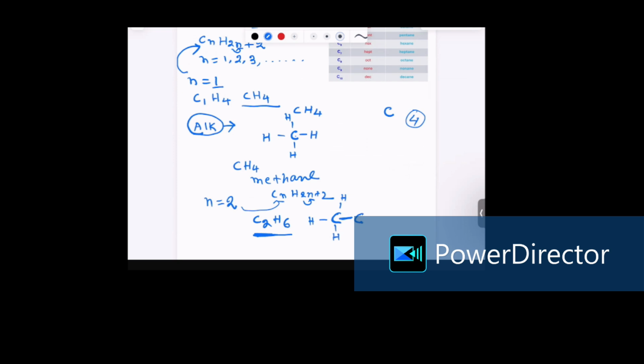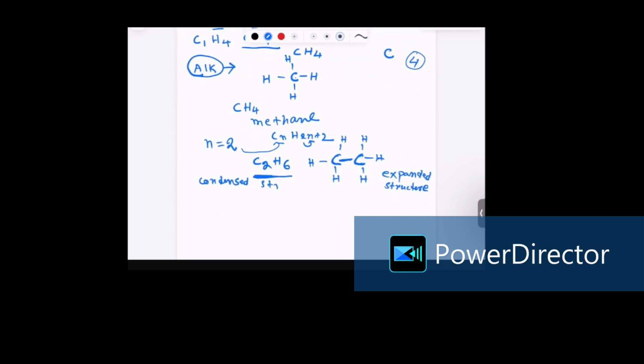For the next carbon, again it already has 1 bond. It needs 3 more bonds because altogether carbon needs 4 bonds. So 2 bond, 3 bond, 4 bond. So this is the structure of the second member of alkane. We call this the expanded structure. Why we call it the expanded structure is because we are indicating how each hydrogen is bonded to the carbon and how carbons are interconnected. Now we can write the condensed structure for this molecule.